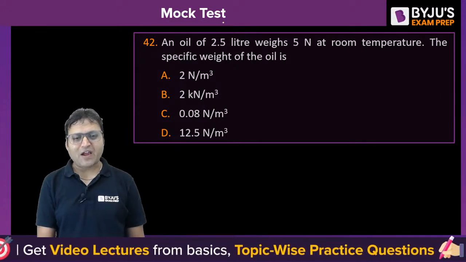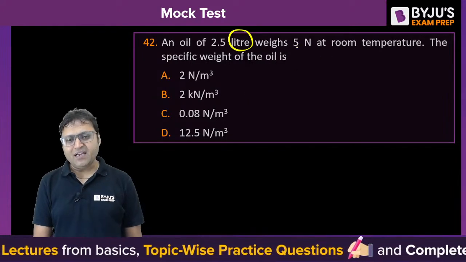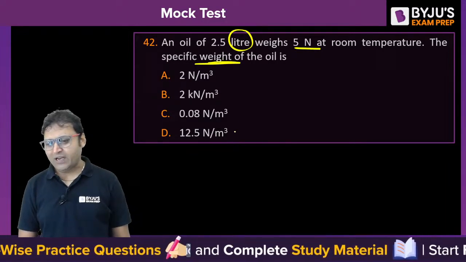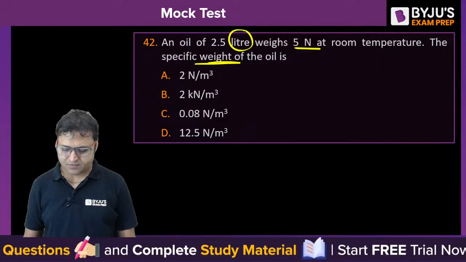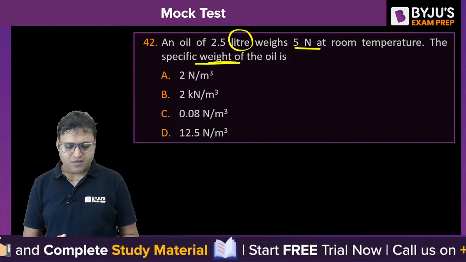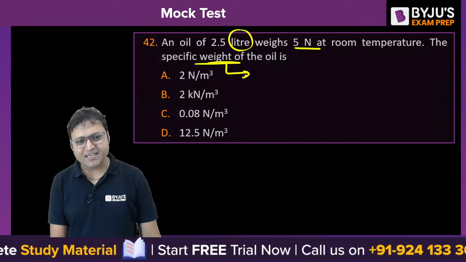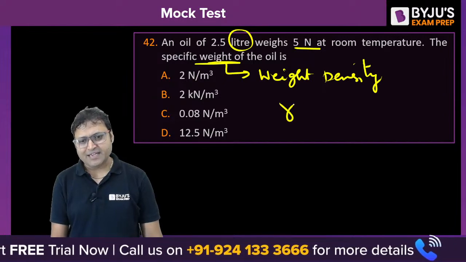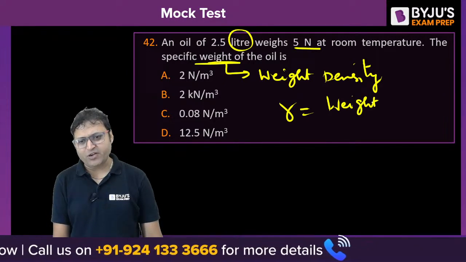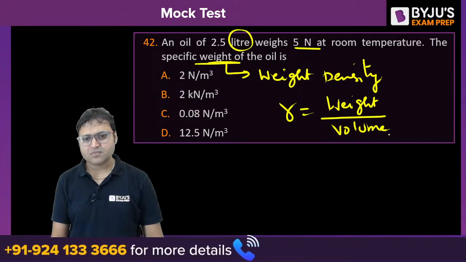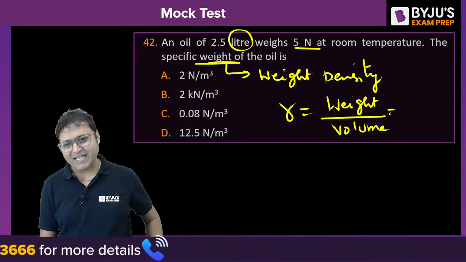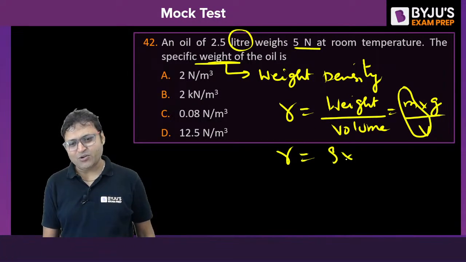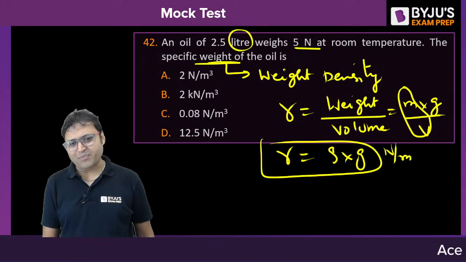The next one, question number 42. An oil of 2.5 liter weighing 5 Newton at room temperature, the specific weight of the oil is... simple question, what is the formula for the specific weight? Or we can also call it weight density, specific weight or weight density, that is gamma, which is the ratio of weight per unit volume. Or we can say M into G per unit volume, mass upon volume is density. So gamma is equal to rho into G. The unit is Newton per meter cube.